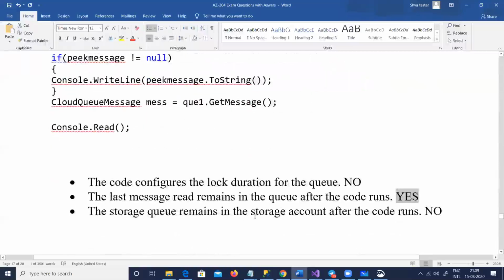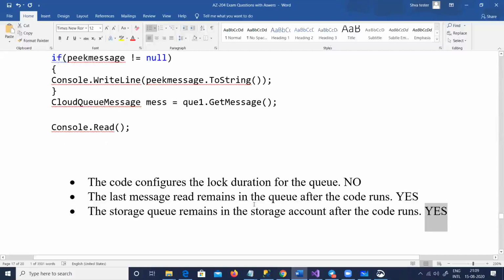And the last, the storage queue remains in the storage account. Yes, I'm sorry, I read it wrong. The storage queue will remain. The top is a message, and this is a storage queue, so this is yes. Okay, forget about the answer for now.